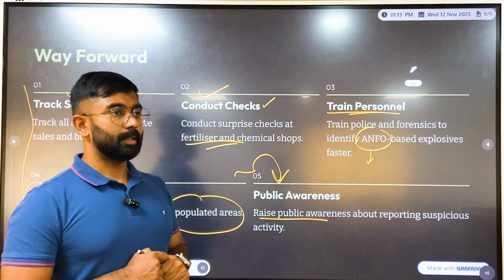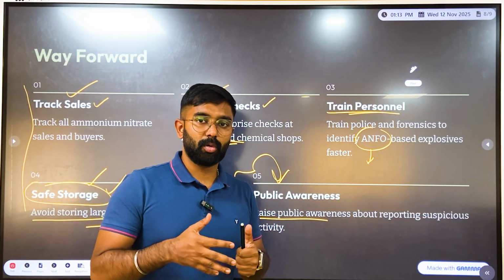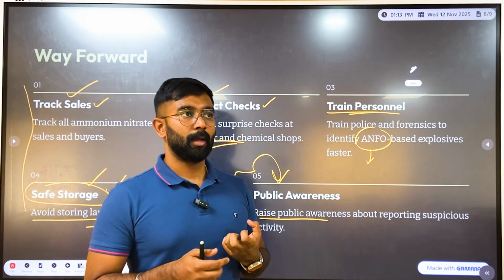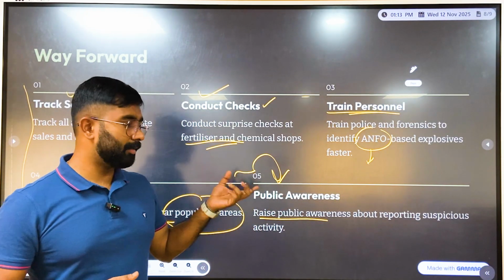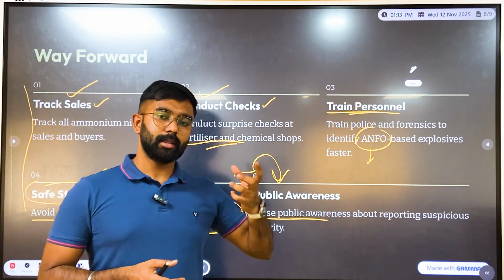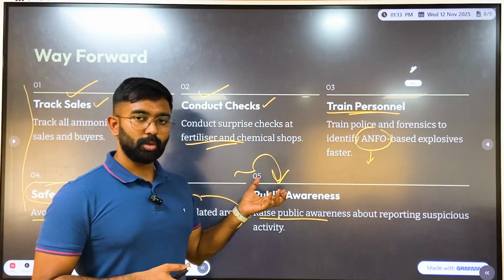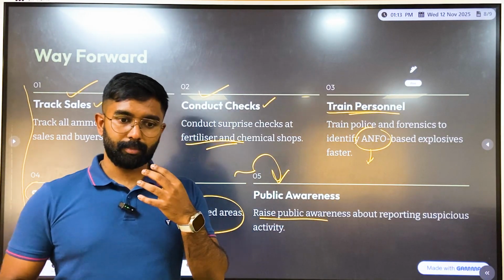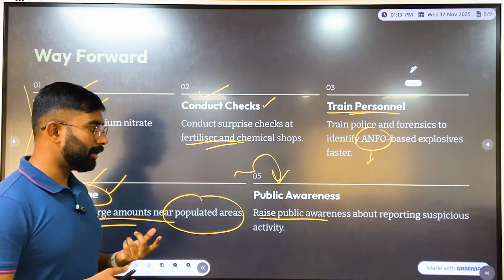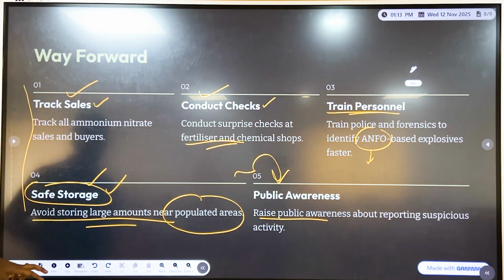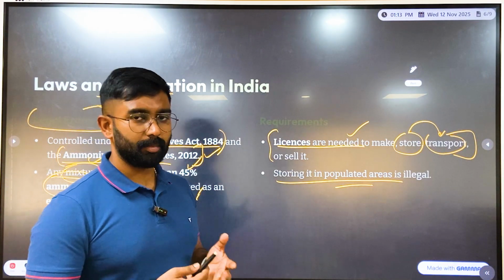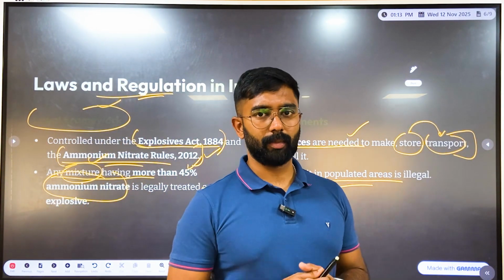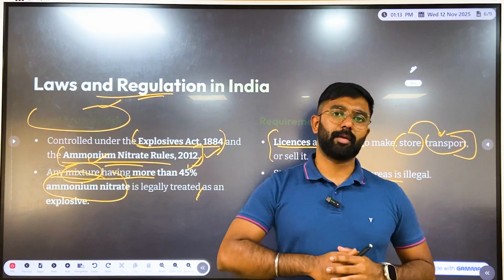Intelligence doesn't just mean the Intelligence Bureau of India, or any particular designated body, but also the people themselves. Whenever they see something suspicious going on, it is up to them to be prudent enough to report it then and there, right? So that is also very important. Anyway, that's all for this particular video. We have pretty much discussed everything about what ammonium nitrate is, what ANFO is, why it is important, and why terrorists are using it. I hope you have understood everything that we have discussed today.